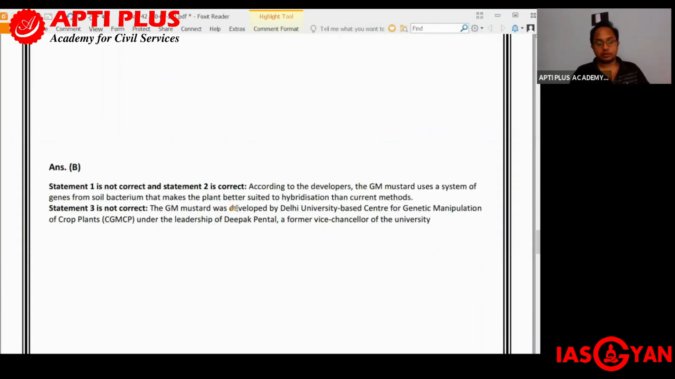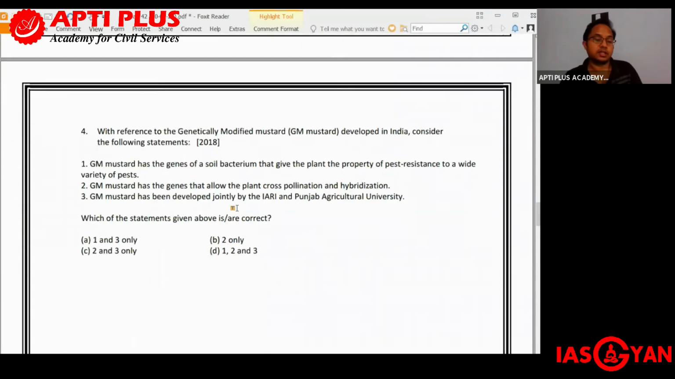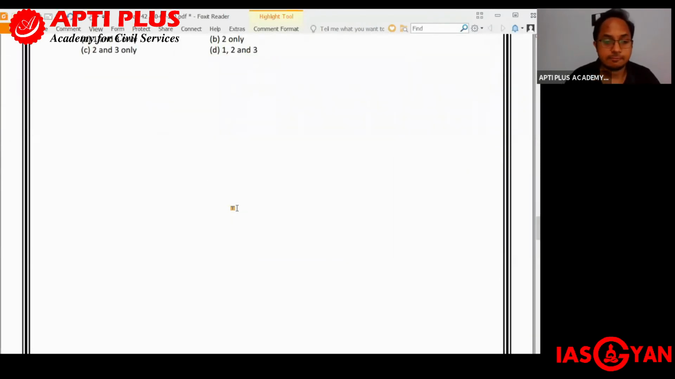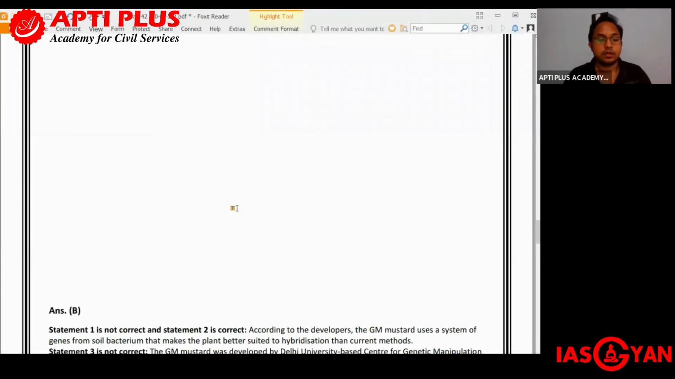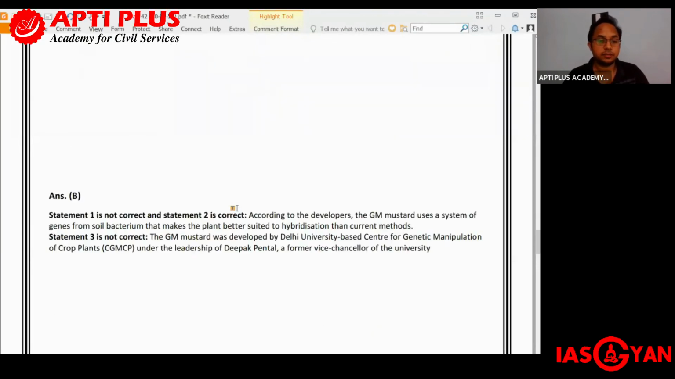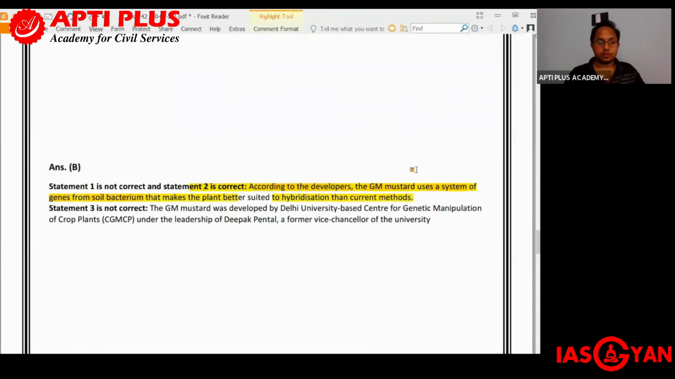Okay, the first statement is not correct. And what was the first statement? GM mustard has the genes of a soil bacterium that give the plant the property of pest resistance to a wide variety of pests. So that is not correct. We have been asked to find out which out of these are correct. So the first statement is incorrect because according to the developers, the GM mustard uses a system of genes from soil bacterium that makes the plant better suited to hybridization than current methods. Okay, so first thing is this.